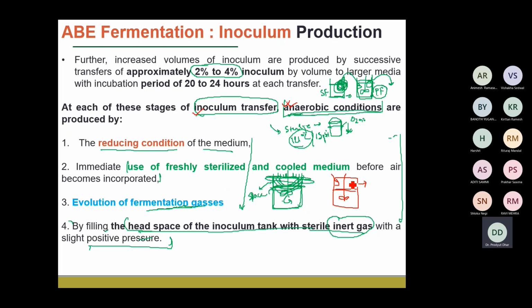So if the pressure inside is high, there is a very slim chance of any contaminating air or other components coming inside these reactors and contaminating the whole thing. To make sure that doesn't happen, it's filled with a sterile inert gas at high pressure. Okay, this also makes sure that we have very limited solubility of the oxygen within the fermentation media. That is how anaerobic conditions are maintained.